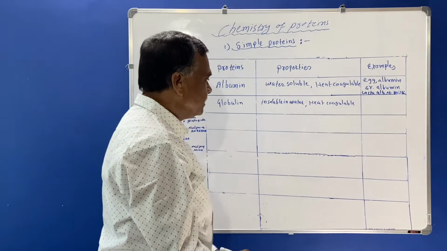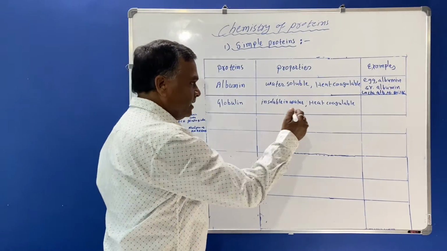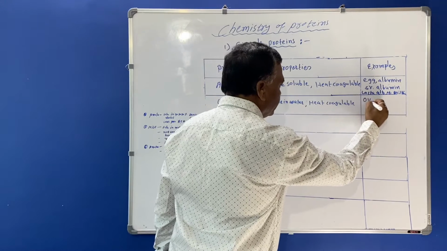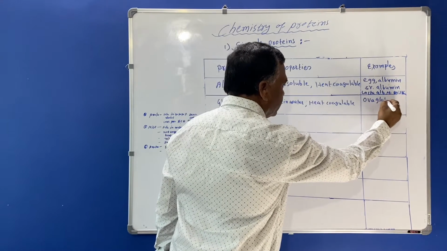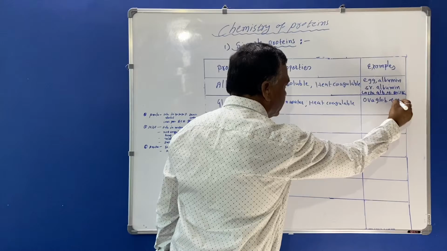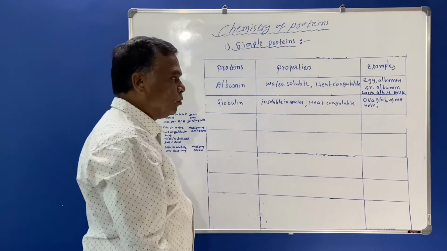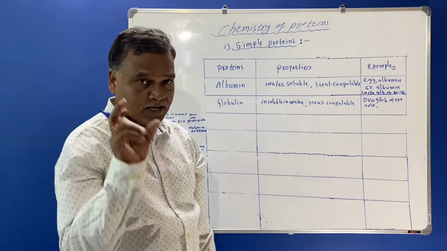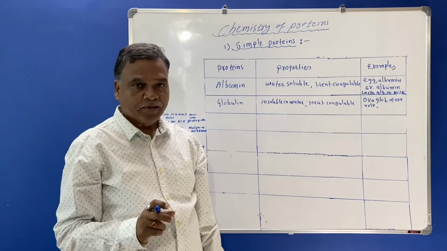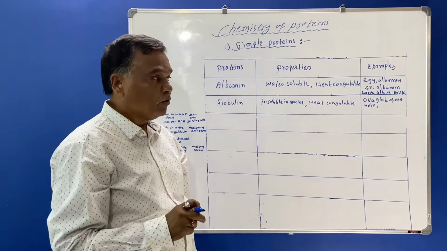Examples are ovaglobulin of egg yolk, the yolk which is present in the egg, it will contain globulin.